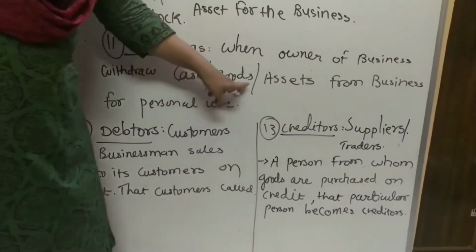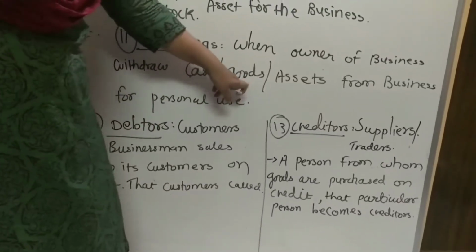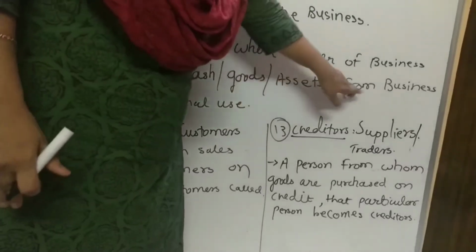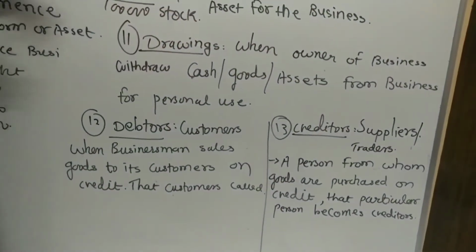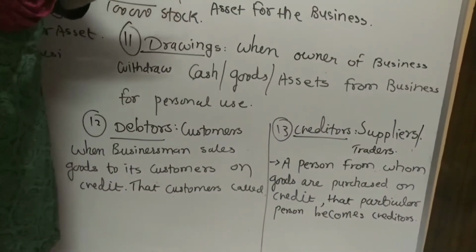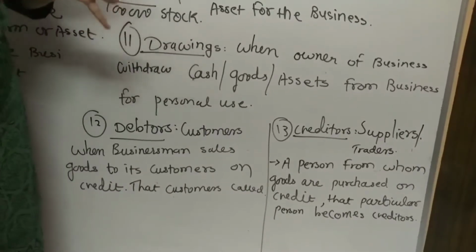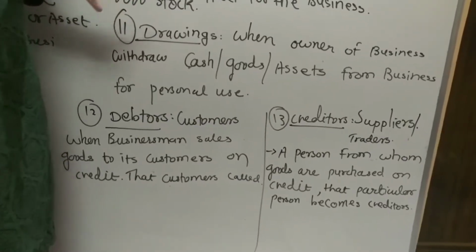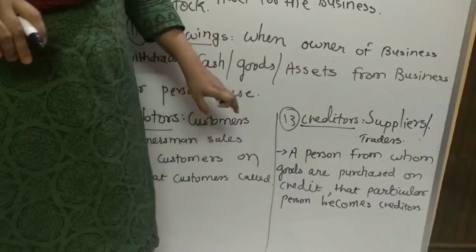Then 30,000 I withdraw the goods for the personal purpose to attend the marriage, for the marriage purpose of my younger sister, and assets from the business, that is called as drawings. जब भी बिजनेसमैन अपने बिजनेस में से कैश, गुड्स और असेट विड्रॉ करता है फ्रॉम हिज बिजनेस फॉर हिज पर्सनल पर्पस, इज कॉल्ड एज ड्रॉइंग्स.